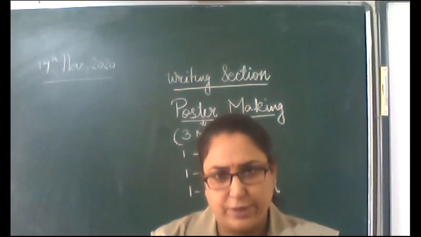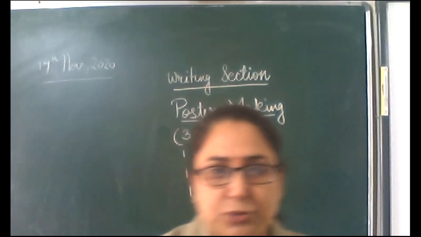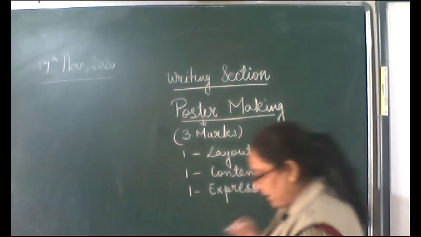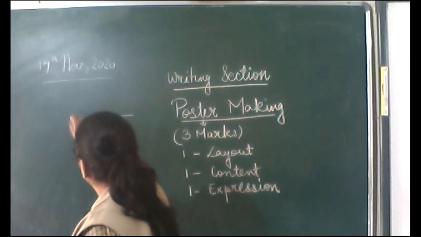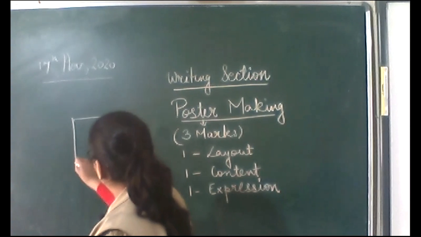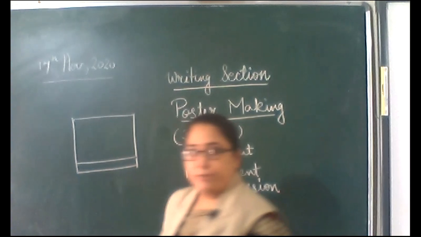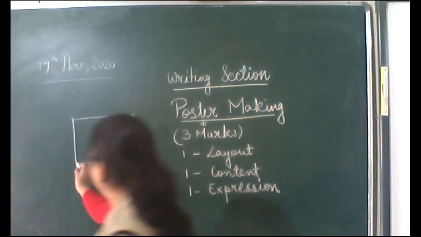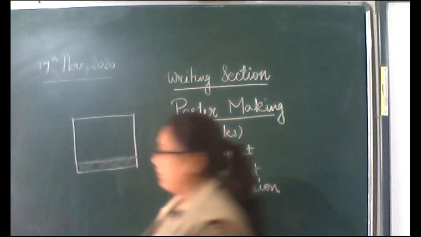Okay, now pay attention, dear students, on the board. I was talking of the box that you can divide your layout in. Suppose you have made a box, you can write the issuing authority this way. This box can be used for the issuing authority.